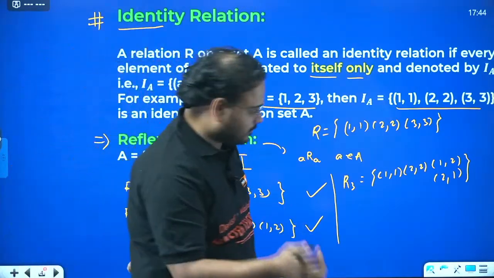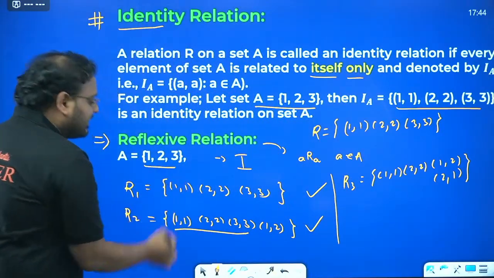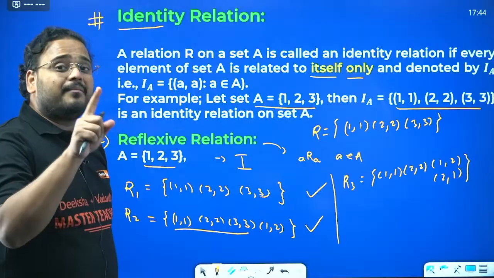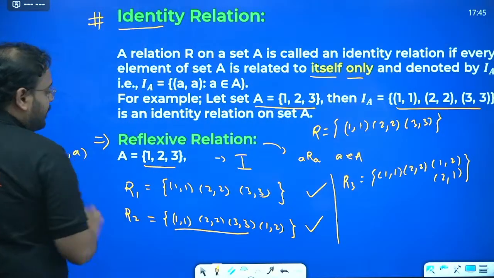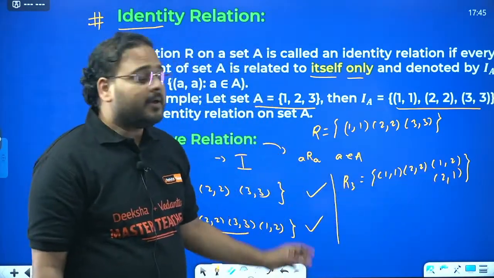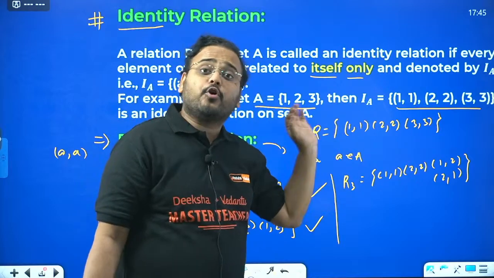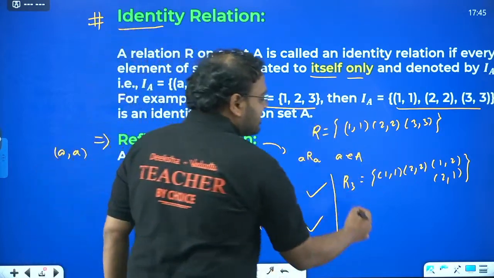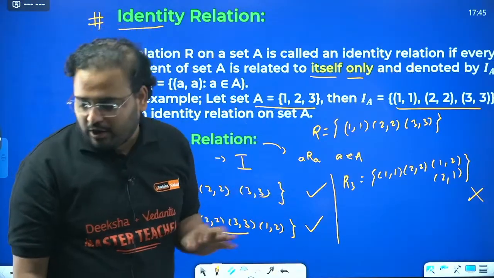Okay. As I mentioned already, for all the elements of the set A, there must be the relation A comma A. This should always be present. Whereas, you can see here 3 comma 3 is missing. So extras are welcome, but A comma A for all the elements must be there. So for this relation, you write not possible. Given relation R3 is not reflexive.